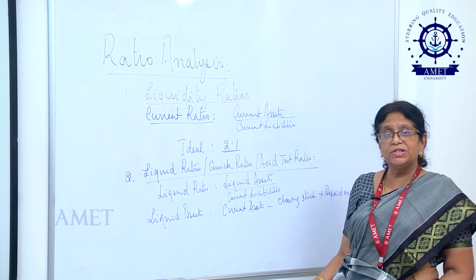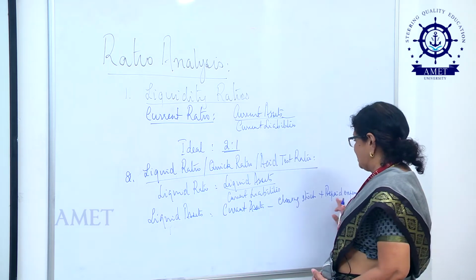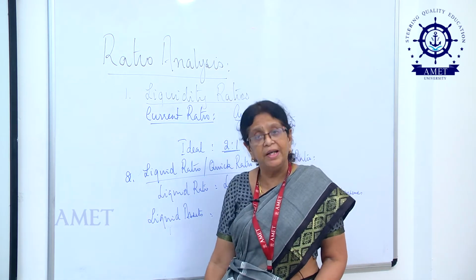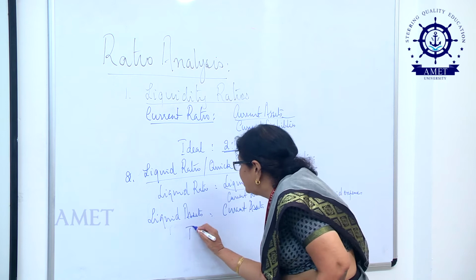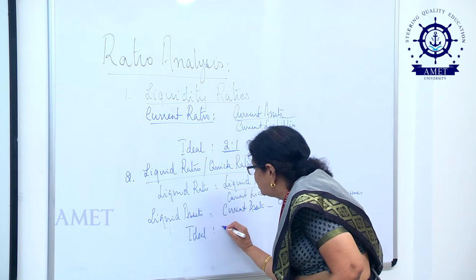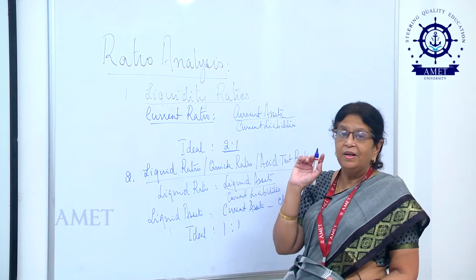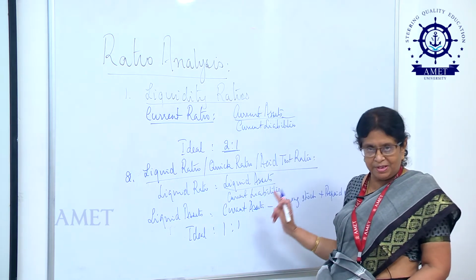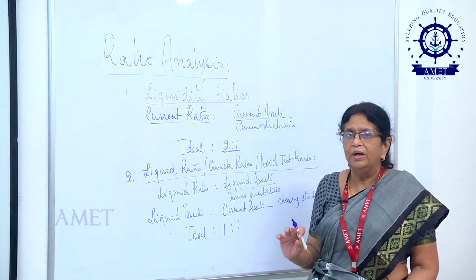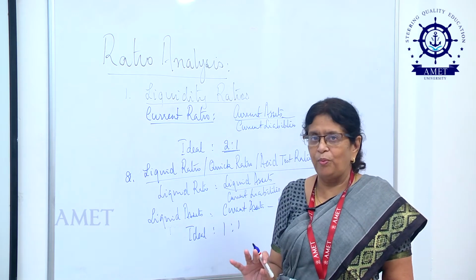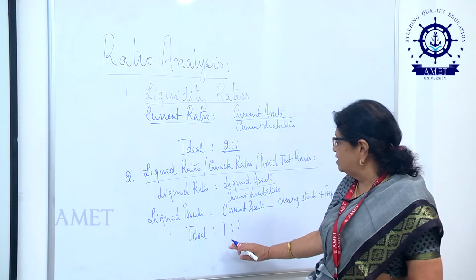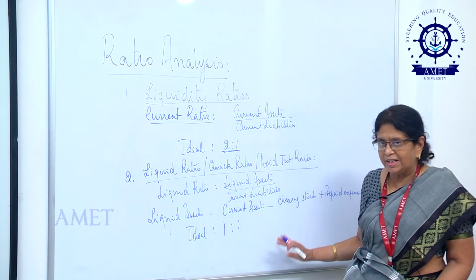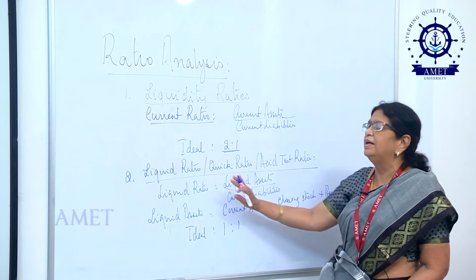An ideal liquid ratio is considered to be 1:1, which means for every 1 rupee of current liability the business owes, it has to own liquid assets of rupee 1.